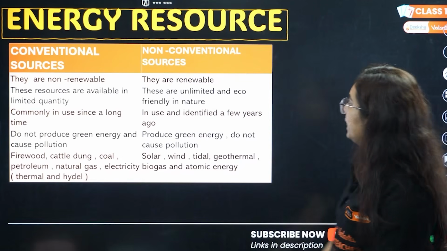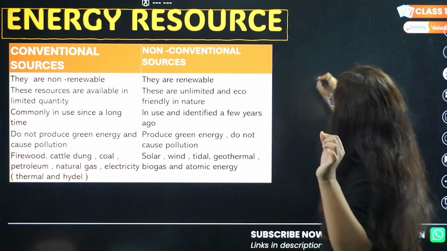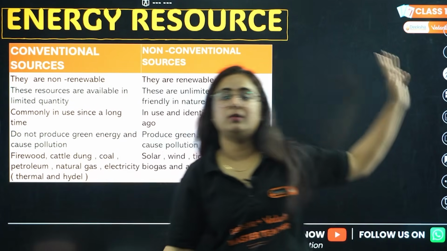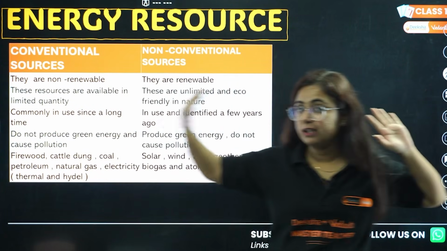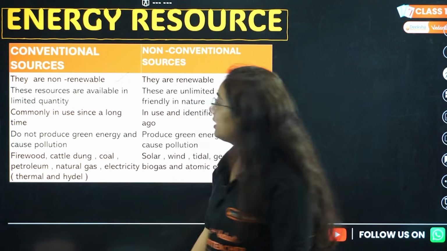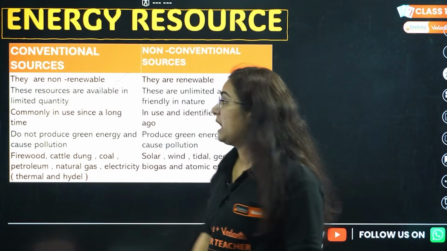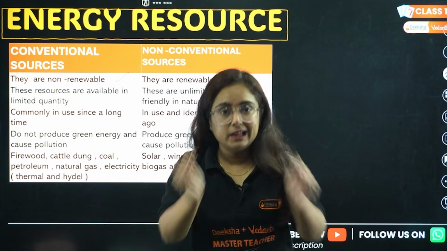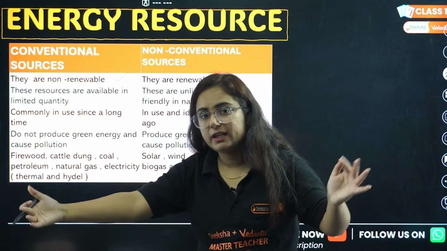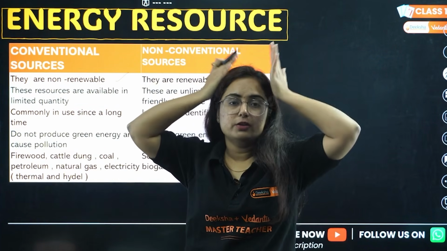Okay. Now we have one more important question, that is difference between conventional and non-conventional resources. Conventional resources are non-renewable. These are the resources available in limited quantity. When they are limited, if you use them, they will take millions of years to renew.